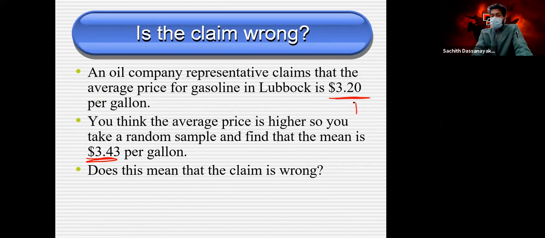Our belief is $3.2 per gallon, but once we calculate the actual rate, it's going to be 3.43. Under this situation, do we consider our claim wrong? No, there is no right or wrong between our claims. It's just what we believe.